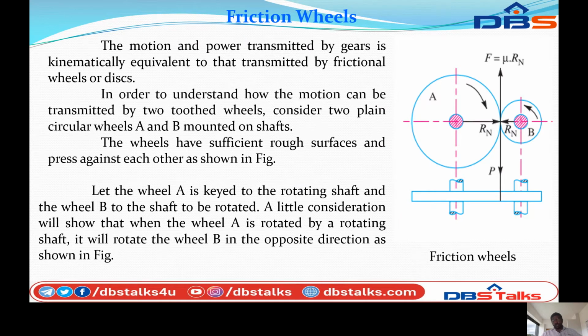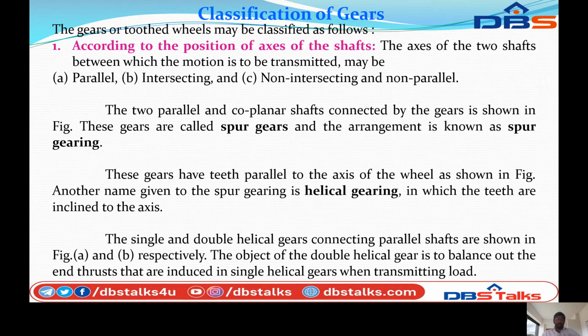These are two shafts arranged parallel and coplanar, connected by gears as shown in the figure. The gears are called spur gears and the arrangement is known as spur gearing. The gears have teeth parallel to the axis of the wheel. Another type is helical gearing, in which the teeth are inclined to the axis.